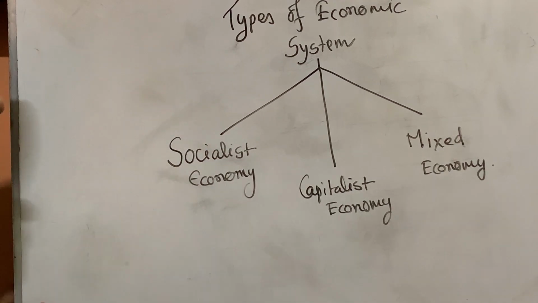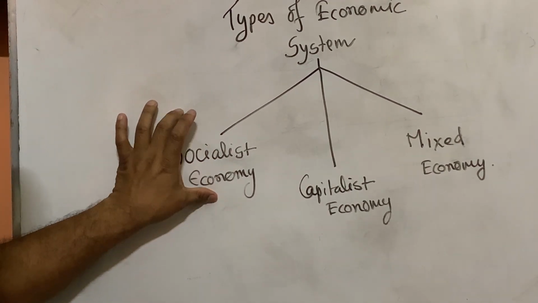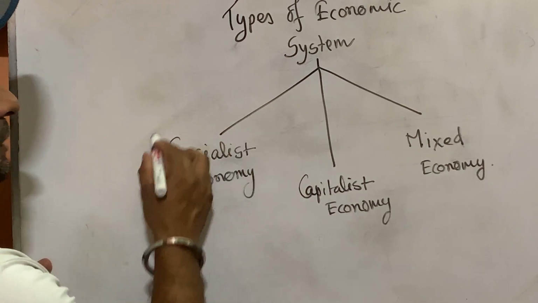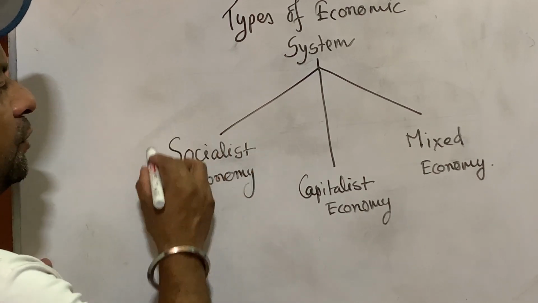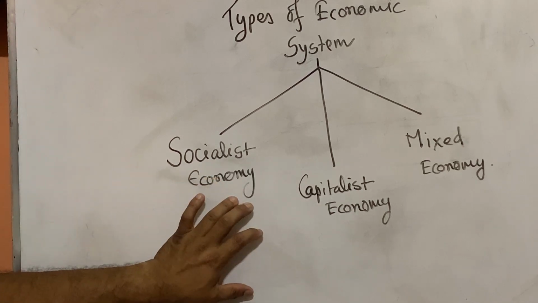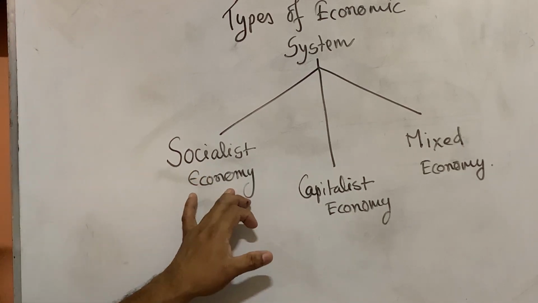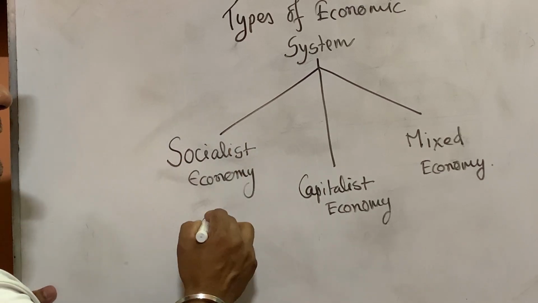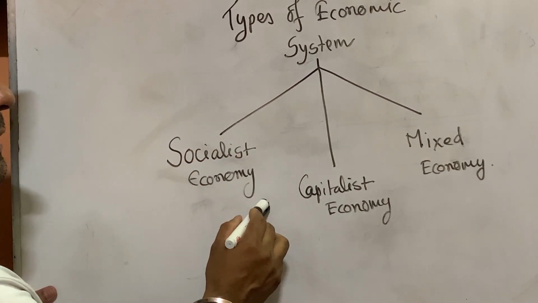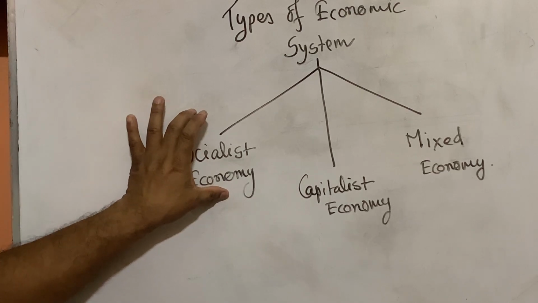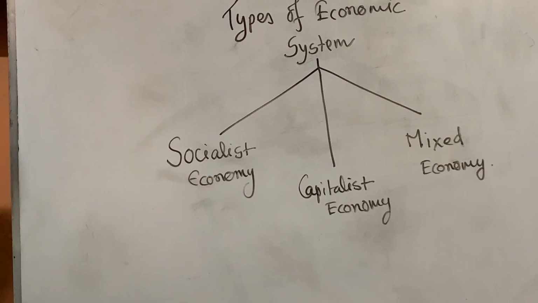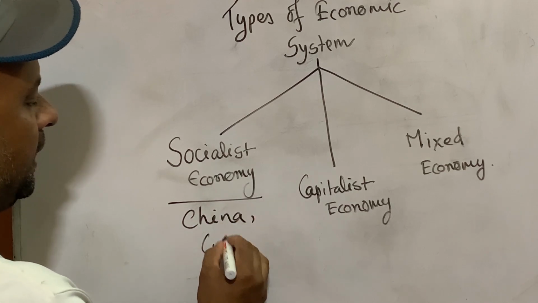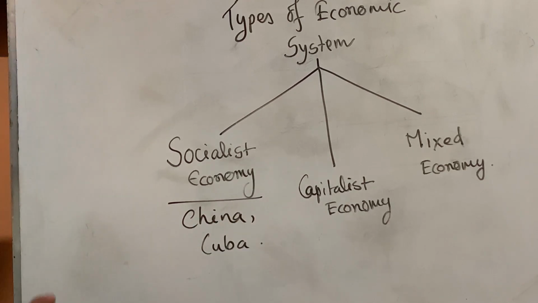Okay, socialist economy is also called command economy, because there is dictatorship in a socialist economy. What is there in the socialist economy? The main role is played by the government of the country. In a socialist economy there is no private participation. The whole decision is taken by the government, and the property of the whole country is owned by the government of the country. This is socialist economy. For example, China is a socialist country. China, Cuba, these all are socialist countries where there is no democracy.